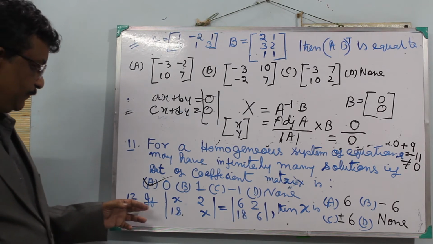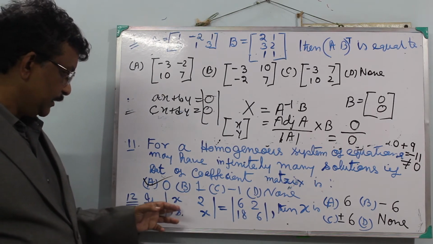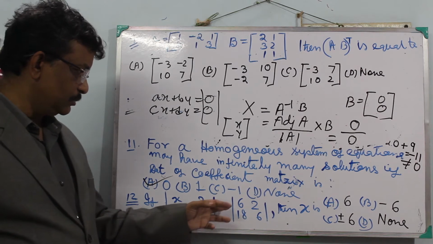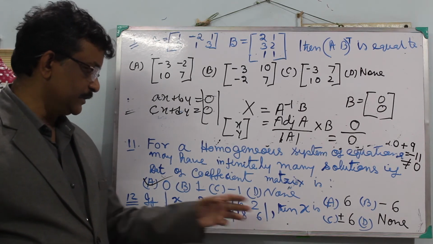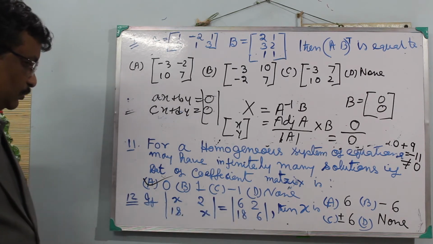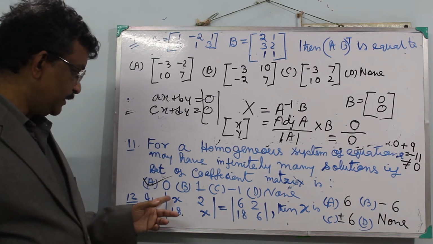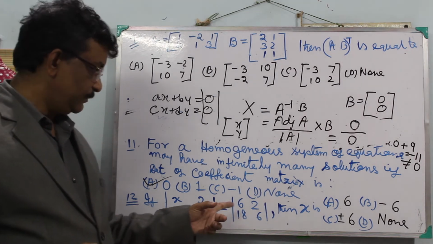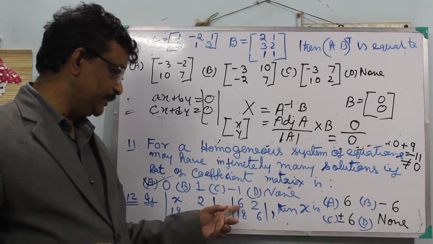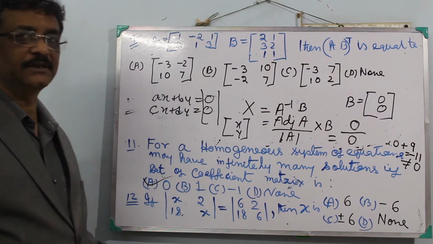Next, B: if x squared, 18 over x equal to 6, then x is equal to. Apparently you think x equal to 6 is very easy. If you write x equal to 6, then the answer is wrong.